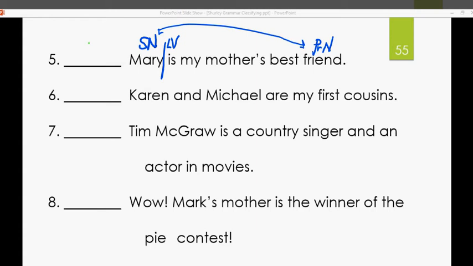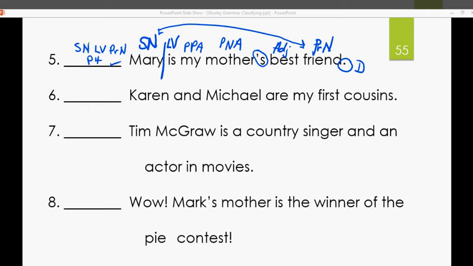Whose friend or which kind of friend? The best friend, adjective. Whose friend? Mother's. Look, there's your apostrophe S, so it's a possessive noun, adjective. Whose friend or whose mother's friend? My mother's, possessive pronoun, adjective. And let's go to the front and write our pattern down. Subject noun, linking verb, predicate noun, pattern 4, check. At the end of the sentence, period, statement, declarative.